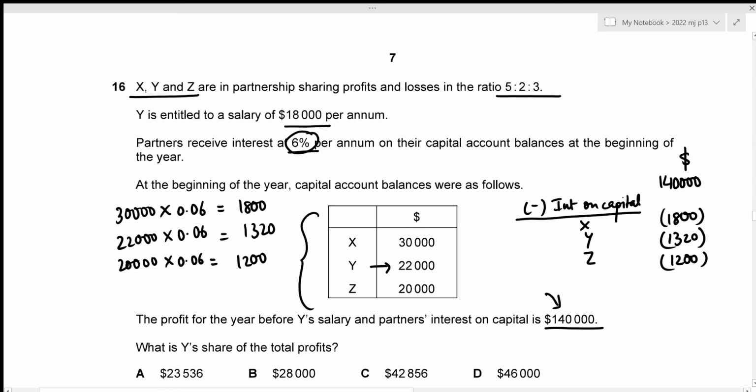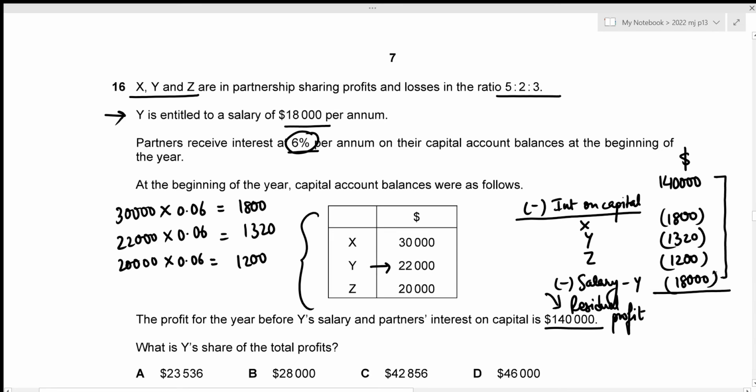Alright, and we're also told that Y is entitled to a salary. And salary is provided by the partnership, which would again reduce the profit. So that's minus salary to Y, which is 18,000. Okay, after adjusting all of these amounts, we get our residual profit, right? That's the sum of these 5 amounts. 140,000 minus 1,800 minus 1,320 minus 1,200 minus 18,000, which results in 117,680.